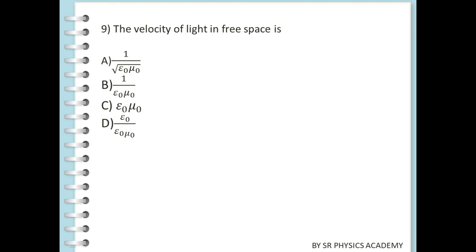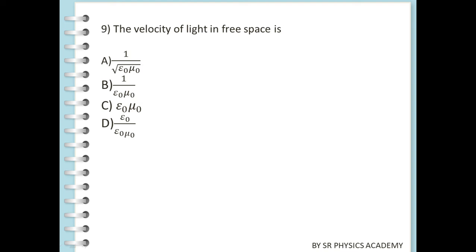Next is the velocity of light in free space. We already know the speed of light, but in this case it is the velocity of light in free space. Two types of questions will come: one is the velocity of light in free space, another is the velocity of light in a medium. So just read the question properly.